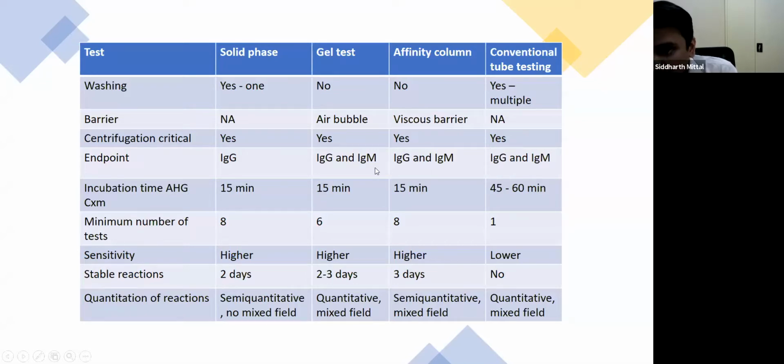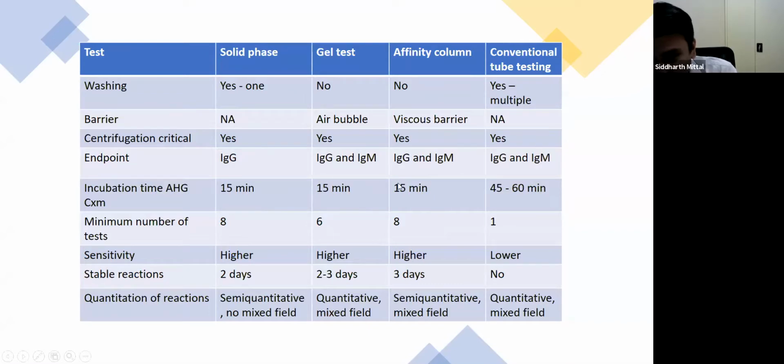IgM and IgG can be detected in all methods, gel, affinity, and tube, but in solid phase, we can only detect IgG antibodies. The incubation time for AHG crossmatch is maximum in tube testing. It can range from 45 to 60 minutes. And the minimum number of tests which we can run in tube testing is only one at a time. Whereas in solid phase and affinity, we can do 8 at a time, and in gel, we can do 6 at a time.